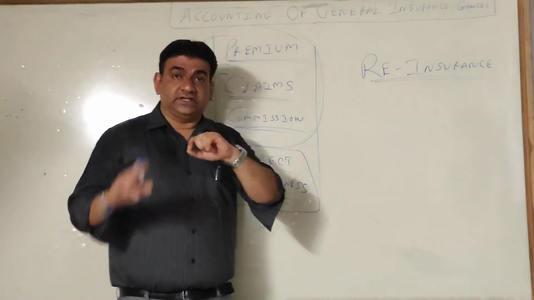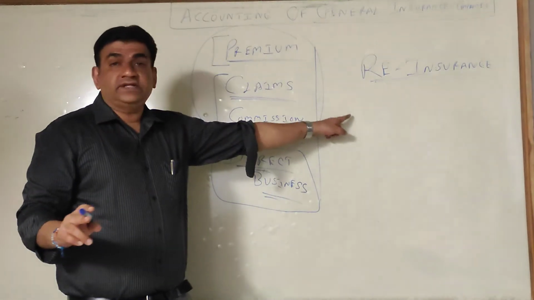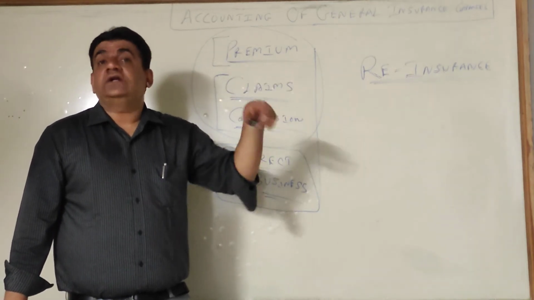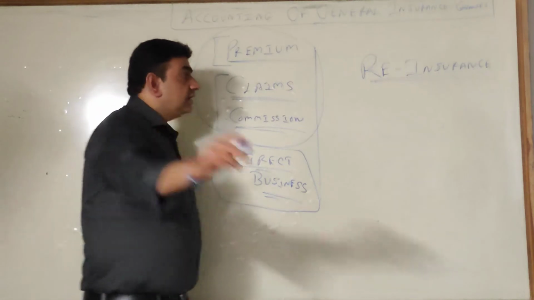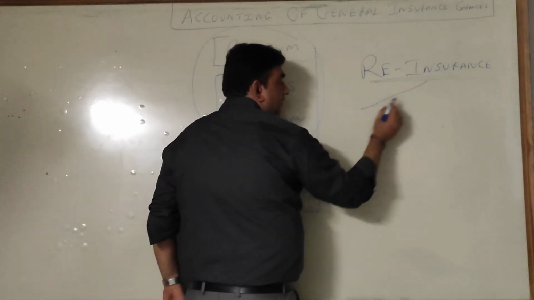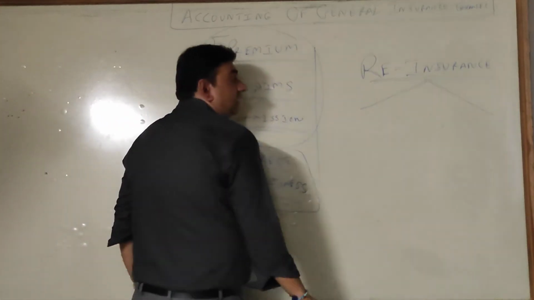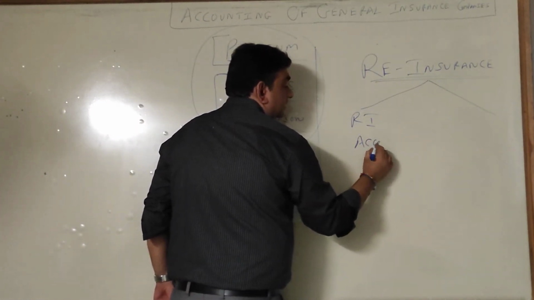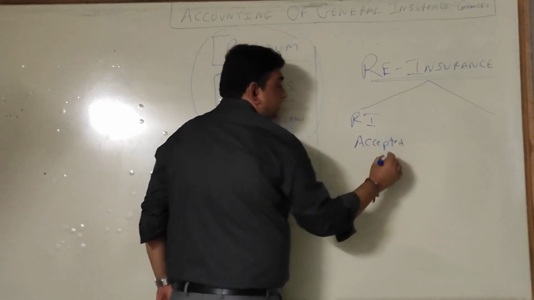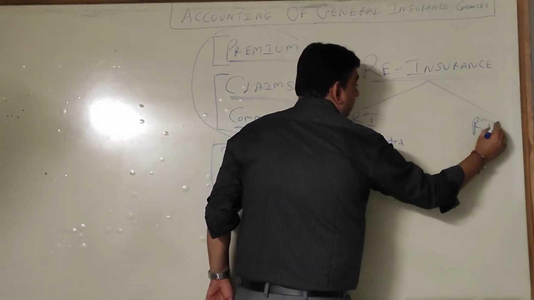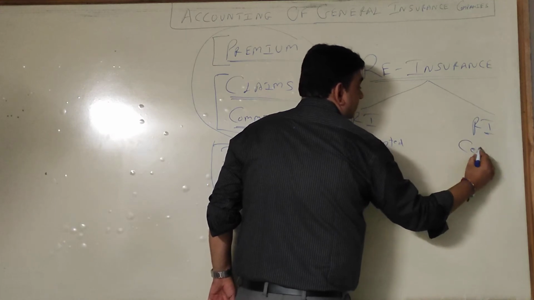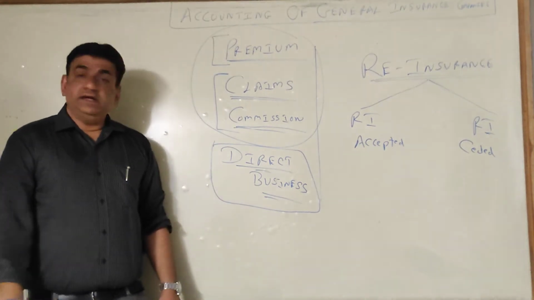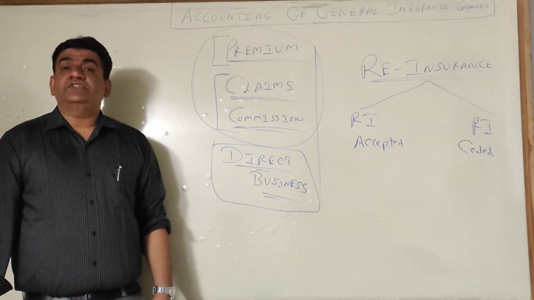Now guys, listen further. Again, I'll repeat before I explain the next point. Reinsurance means passing the business, passing the risk to another insurance company. Now, reinsurance will be further classified into two categories. One is reinsurance accepted, and second is reinsurance ceded. Reinsurance accepted, reinsurance ceded.